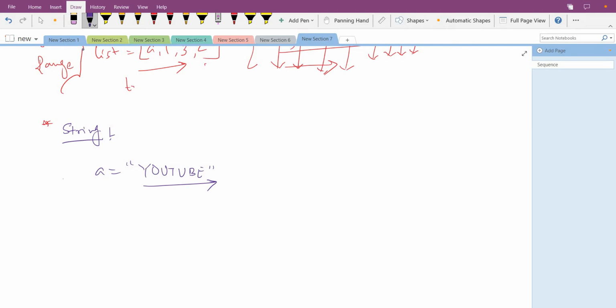Okay, anything that comes under this is a string, double quotes or single quotes. YouTube in single quotes or double quotes is a string, and you can write it in triple quotes also. There are three types of quotes you can use: single, double, and triple. First of all we will see what's the difference in all three and where we can use them, so that we can understand this better. Okay, so now I am making this separate.